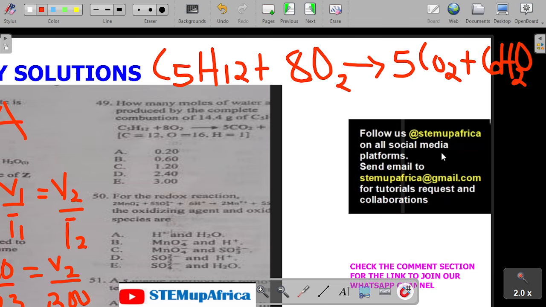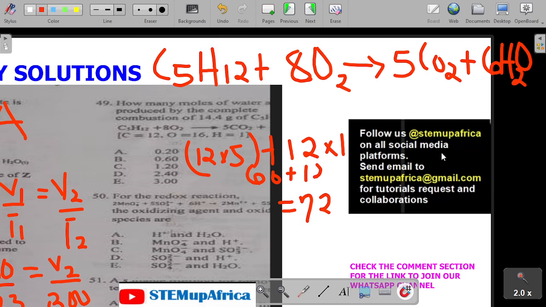Say how many moles of water, so let's get the mole of the pentane by calculating the molar mass. I'm going to have 12 times 5 plus 12 times 1, which is 60 plus 12. That will give us 72. So what is mole? Mole is mass over molar mass. So I'm having 14.4 divided by 72.